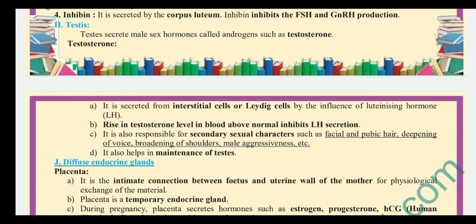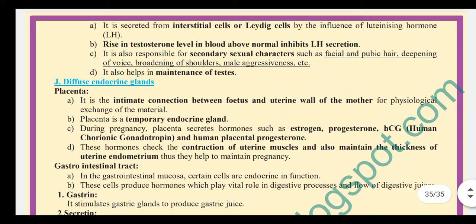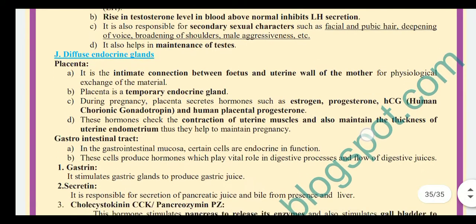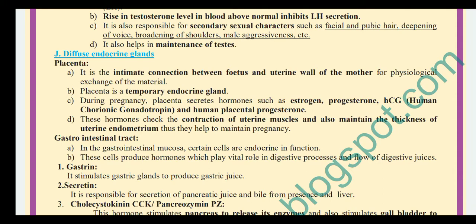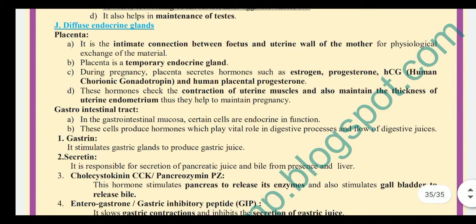Testes secrete male sex hormones called androgens, such as testosterone. Testosterone is secreted by the interstitial cells or Leydig cells under the influence of luteinizing hormone, LH. A rise in testosterone level in the blood above normal inhibits LH secretion, and it is also responsible for secondary sexual characters such as facial and pubic hair, deepening of voice, broadening of shoulders, male aggressiveness, etc. It also helps in maintenance of the testes.